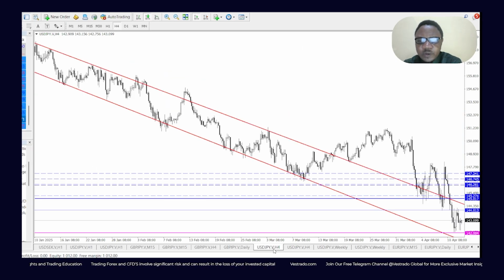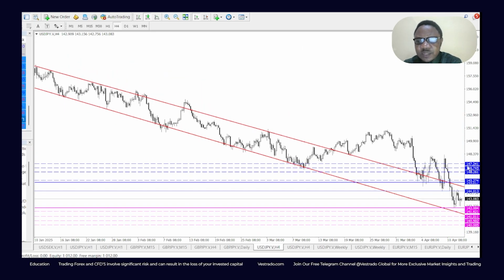So what could it do right now? Okay, if price continues further to break below the 142.00 psychological level, I consider a sell to 141.62, below that 141.01, below that 140.50, and below that 140.00.